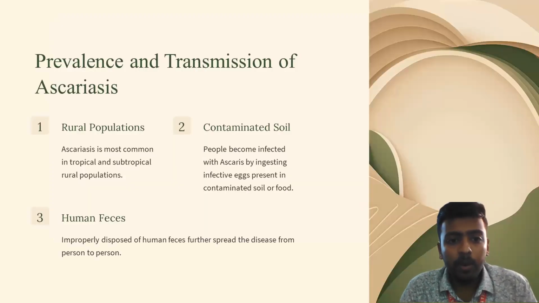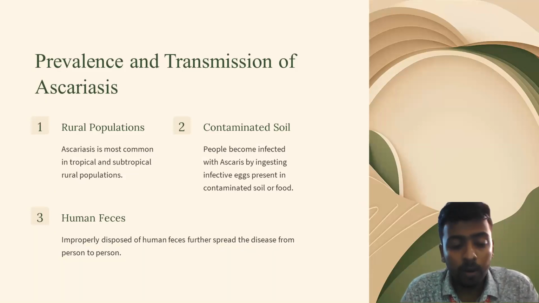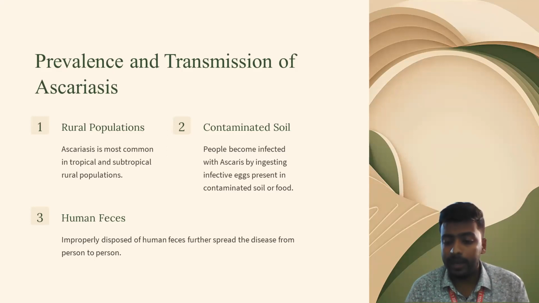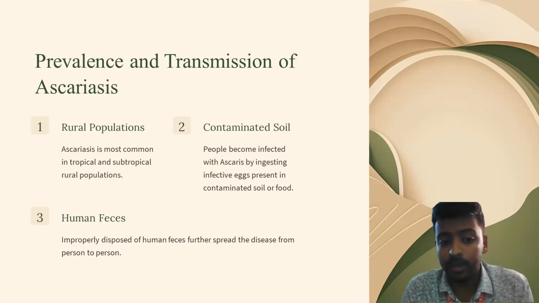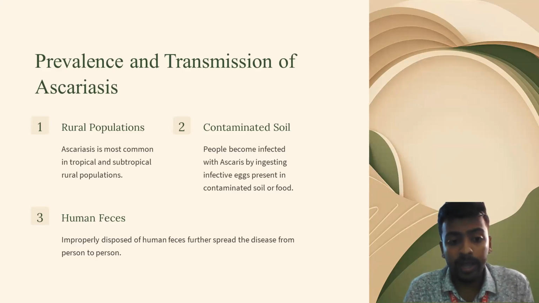Okay, now let's see a bit about the prevalence and transmission of Ascaris. Now, they are mostly found in the rural population of the tropical and subtropical areas. Now, why in the rural population? Because the most important way that Ascaris is transmitted is through human feces. They come out of the body in the form of eggs. Now, when the soil is contaminated with this human feces and food is grown in this contaminated soil, ultimately the food gets contaminated. And when we ingest this contaminated food, we are ingesting the eggs of the worm. Okay, so ultimately the person gets infected and he may come up with a disease.